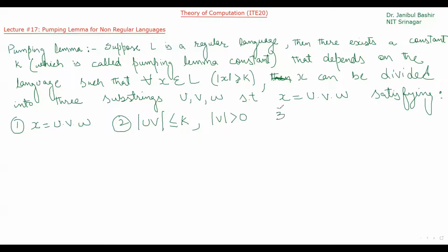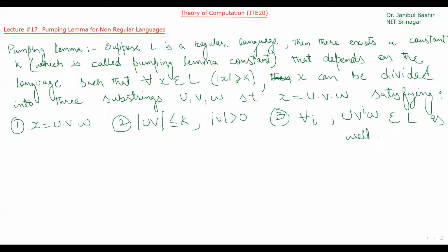And third is, if it is satisfying these two, then for all i, the string u, v^i, w belongs to L as well. So this is the pumping lemma.